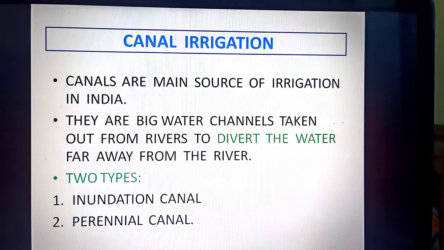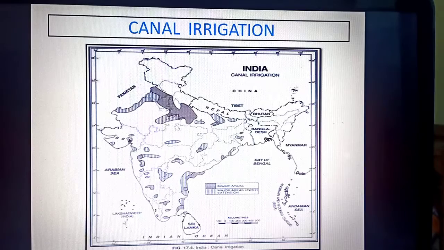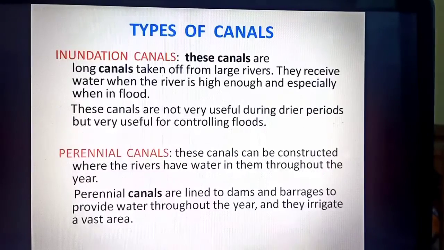So what is done, if from a big river a channel is cut out and it is diverted, means the river water is diverted to the direction which is desired, means to the direction of the agricultural field. So it's easy for the farmers to get water from the canal, and the canals are of two types, inundation and perennial canal. Now children, this is a map of canal irrigation in India. So these are the two types of canals, inundation canals and perennial canals. Now let us learn about them.